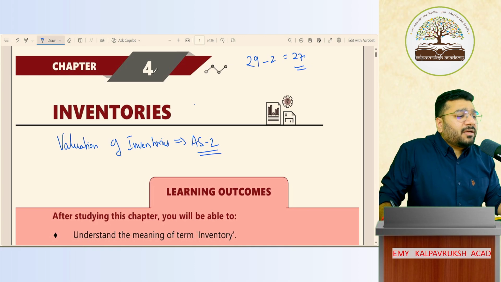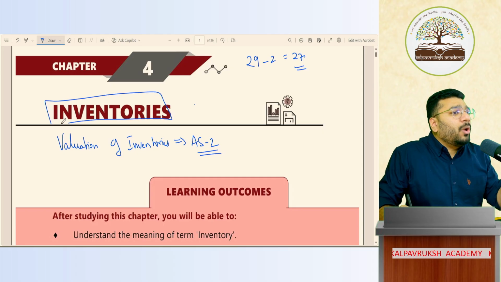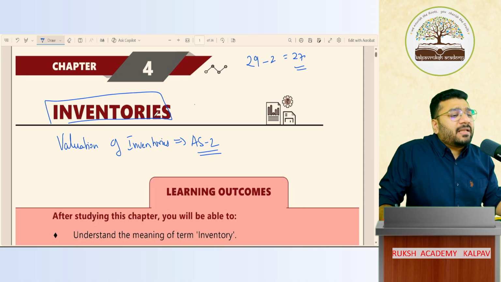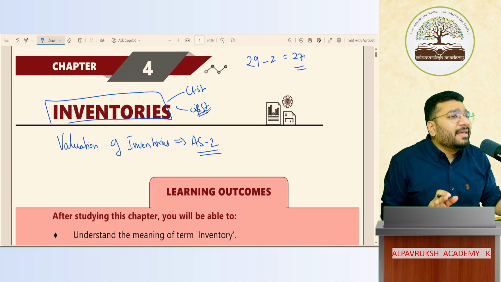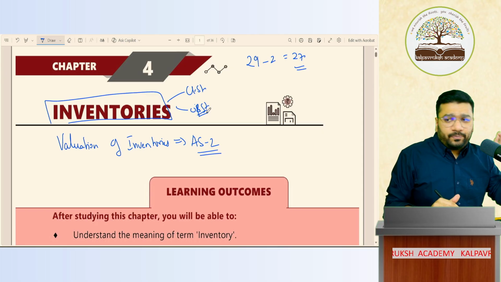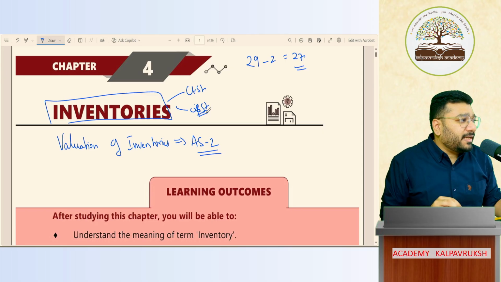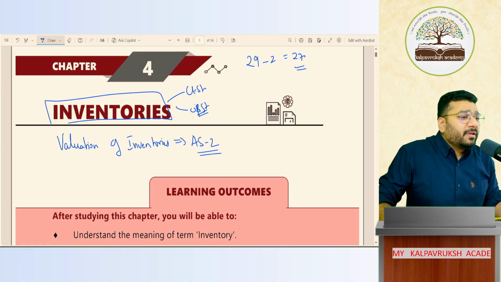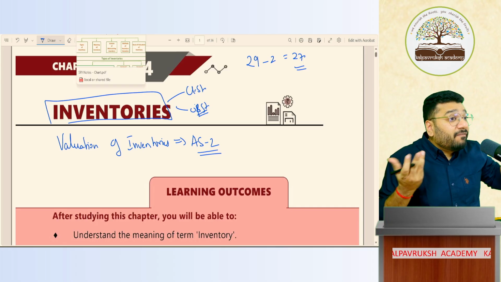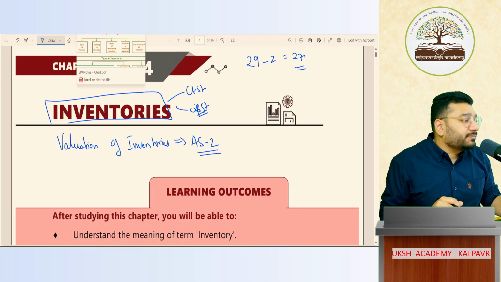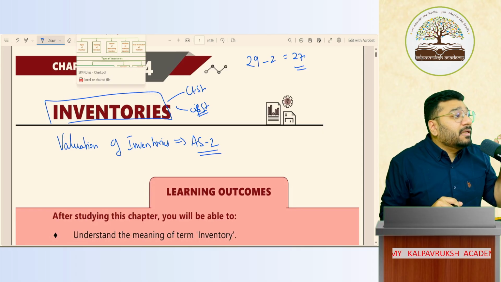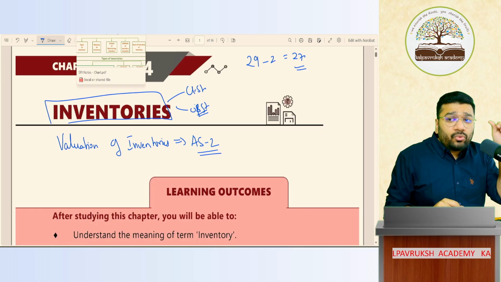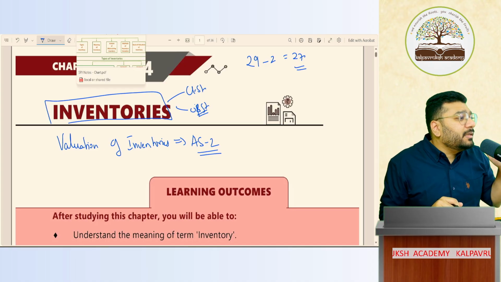Fantastic. So now, guys, this term inventories is not something that you're learning for the first time. You are already familiar with this word inventories. This is nothing but closing stock, opening stock, which you often came across in your 11th and 12th standard. Opening stock, closing stock is nothing but inventories. Got it, not got it? Now, in today's class, we have to understand a couple of things. So first, we'll try to understand that in the financial statement, where does inventory appear? One, that I will discuss. Second, I'll discuss what is the meaning of inventories laid down by accounting standard 2. Accounting standard 2 has defined inventory in what ways? That is the discussion for today.